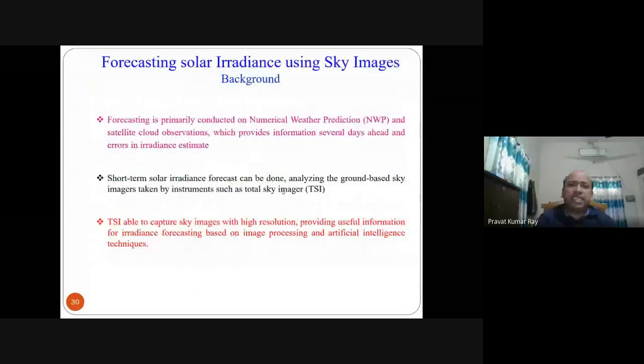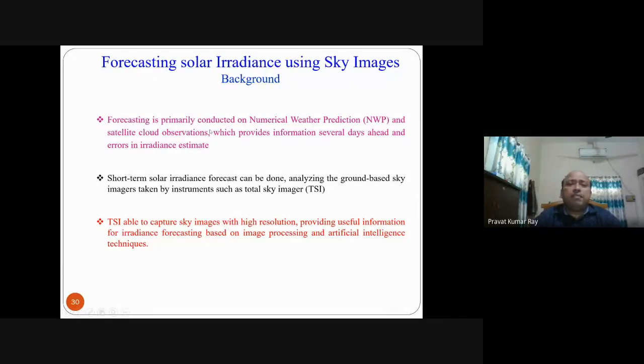Next is regarding forecasting using sky images. Taking the sky image, you have to forecast. That requires image processing knowledge. So here, why should you go for this one?